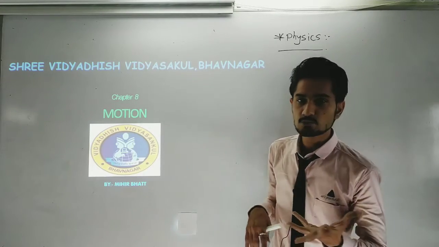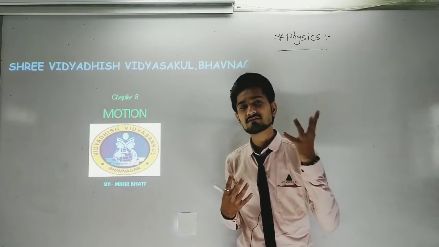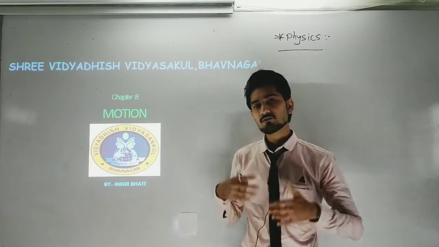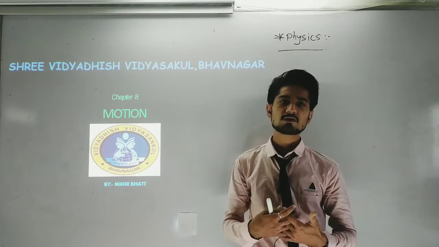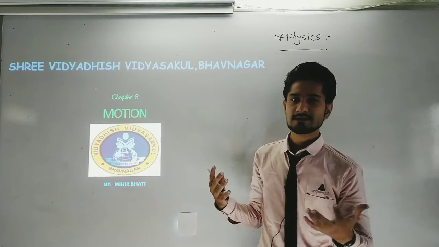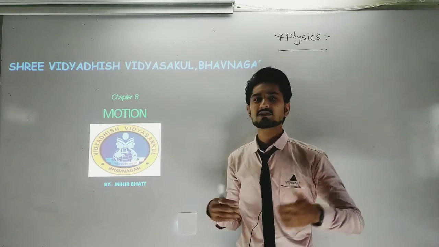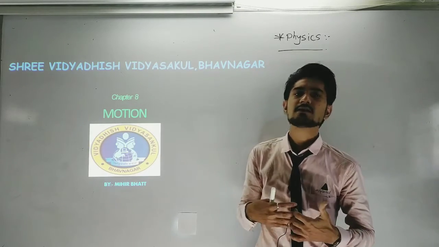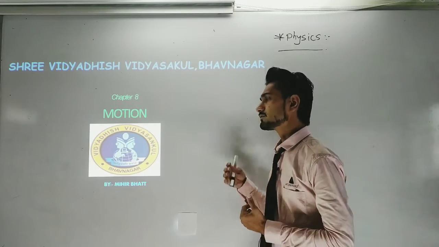Our earth is moving in reference to the sun, and our sun is also moving in reference to the universe. So all the objects in the universe are continuously moving around some reference point. We compare with the reference point and then we can say it is in a state of motion, so we have to justify the reference point.